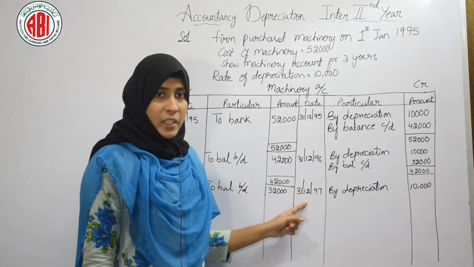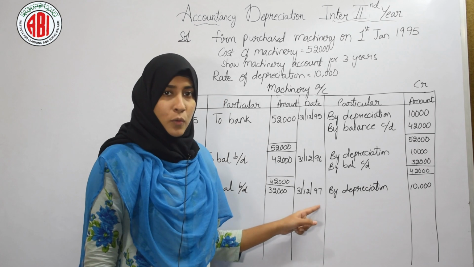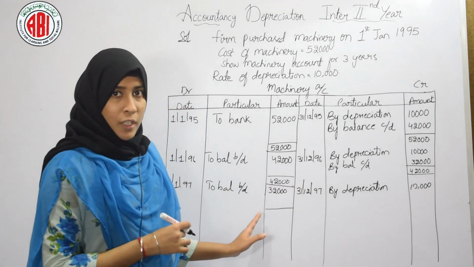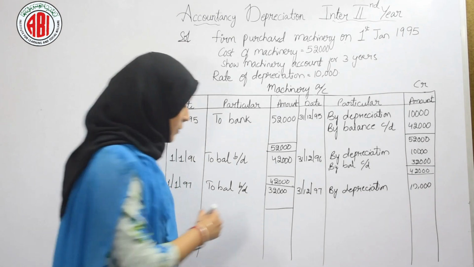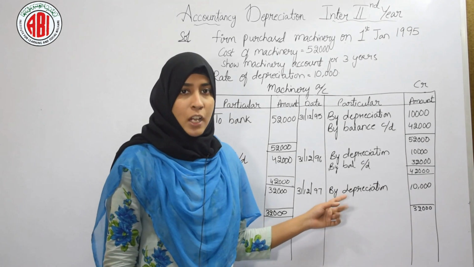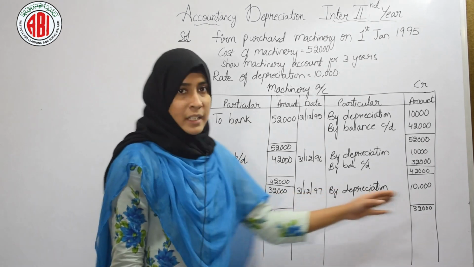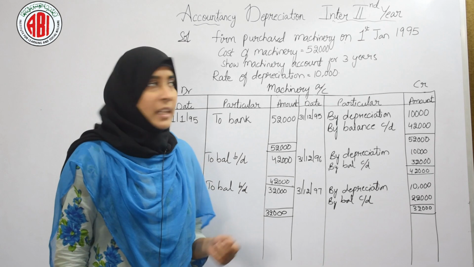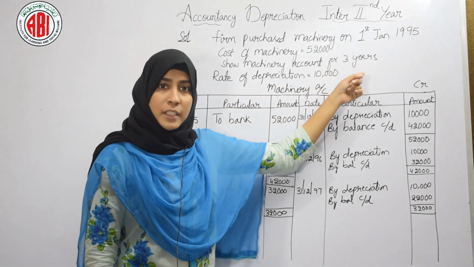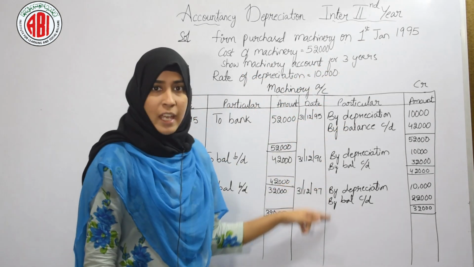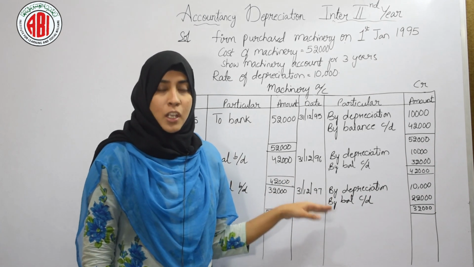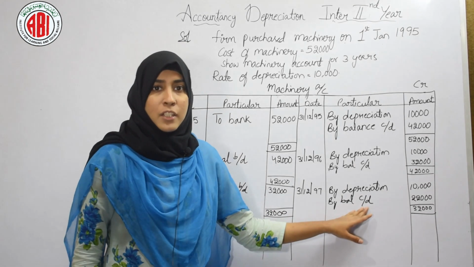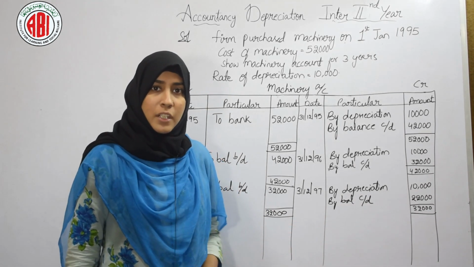So on 31st December 1997 we are providing depreciation of rupees 10,000. The total for both sides will be 32,000, and the balance carried down here will be 32,000 minus 10,000, that is 22,000. He asked in the question to prepare machinery account for 3 years. So these 3 years we have provided the depreciation. Now we will close our account. We will forward this balance to next year and we will close our machinery account.